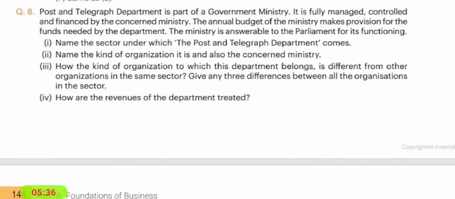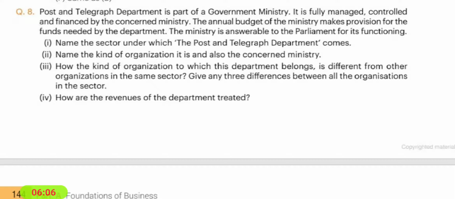We can write any 3 differences on the basis of formation, legal status or finance. Departmental undertaking is formed by the ministry as a department of government, whereas public corporation is formed by passing a special act in the parliament or state legislature, whereas government company is formed by getting registered under the Companies Act